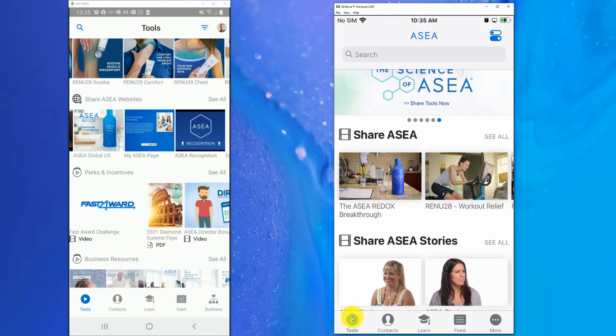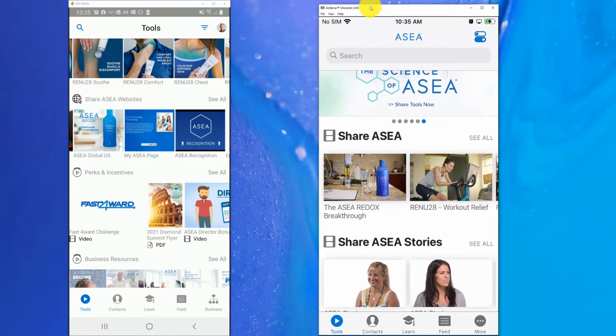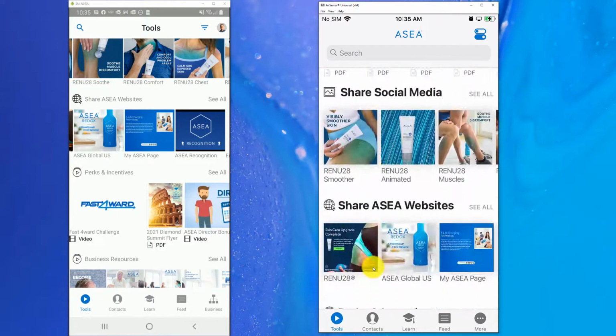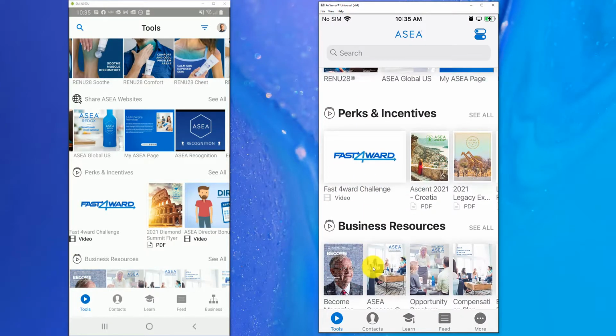All right, so the next area here of the call, I'd like to take some time and go through a quick Q&A from you guys. If you have any questions about how to use this app or any questions directly from me, I'd be happy to answer any questions you have. We want to make sure our associates and our users are empowered with the app and know exactly what they're doing with the app. So let's go ahead and open this up here to any questions you guys have. You can use the Q&A area on the app or the chat as well. That's going to work well for you.